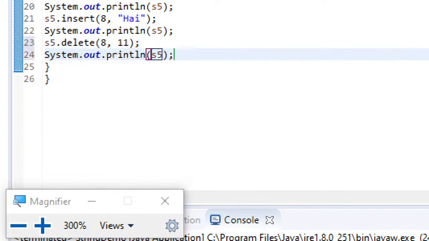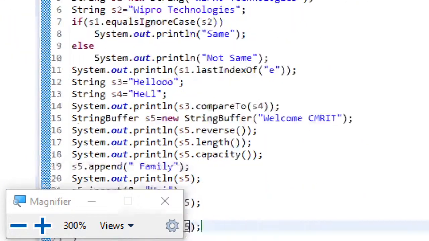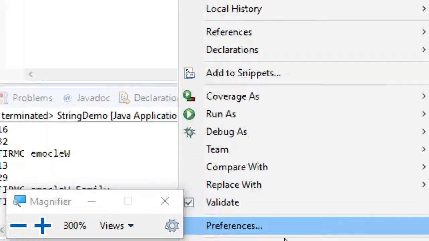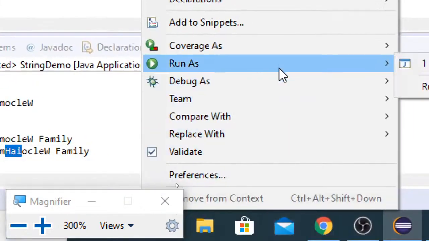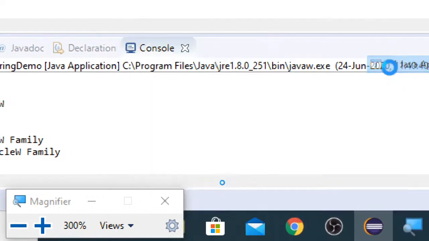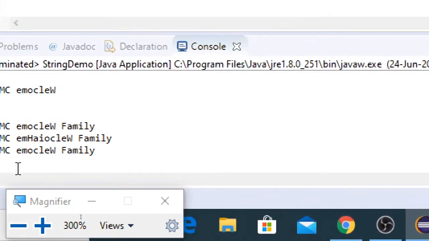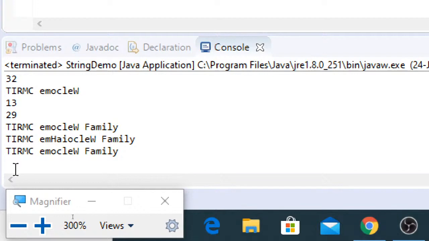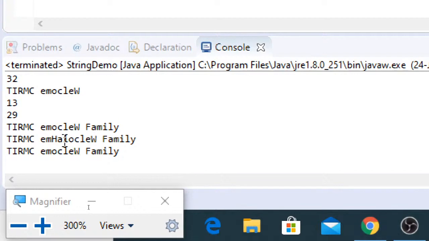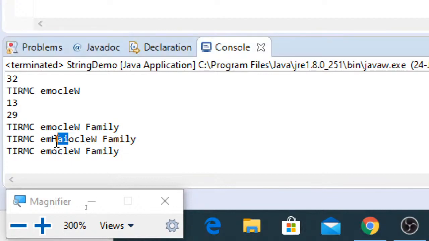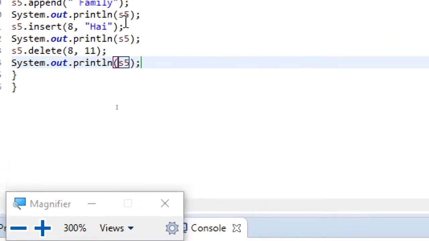So you can see I have given 8 comma 11. That means from 8th index I'm deleting up to 11, up to 11 meaning excluding 11. So you can see HAI being deleted. Whatever HAI I have inserted here, that I have just deleted. So this is how you can do it.